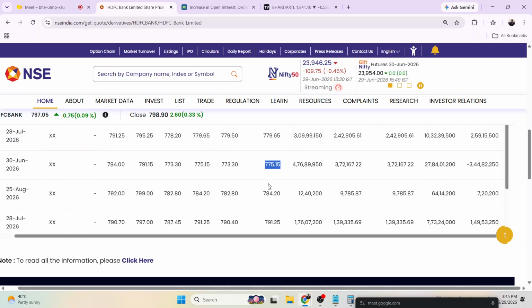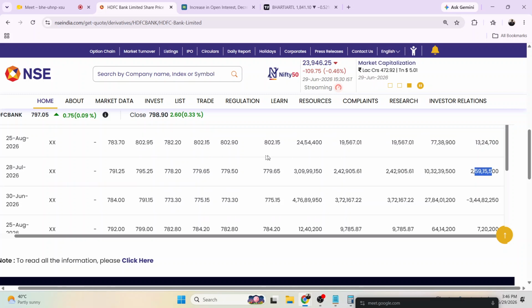Next day, what happened? 784, 775. Price is decreasing and open interest is also decreasing. Decrease in open interest and decrease in price, again long unwinding. Next day, price is increasing by 4 rupees and open interest is also increasing. This is in futures, we are discussing the future contract of this particular July series.